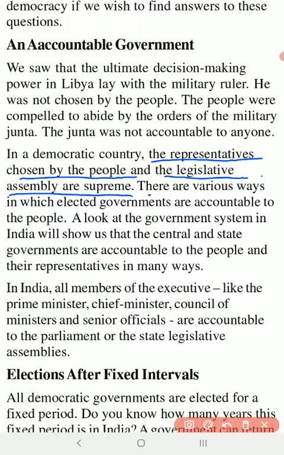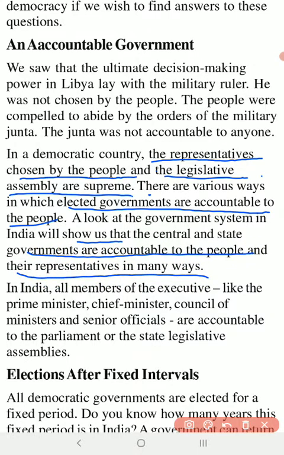There are various ways in which elected governments are accountable to the people. A look at the government system in India will show us that the central and state governments are accountable to the people and their representatives in many ways. In India, all members of the executive, like the Prime Minister, Chief Minister, the Council of Ministers, senior officials, and the cabinet ministers, all are accountable to the Parliament.